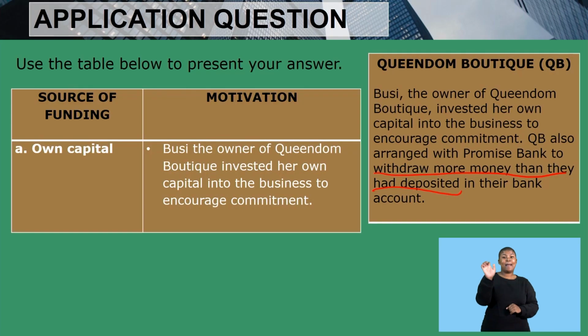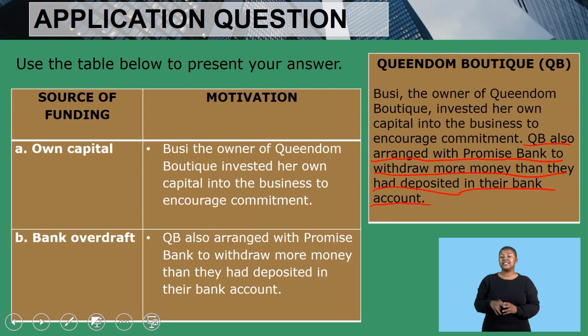With those arrangements being made, this statement qualifies to be a bank overdraft because she arranged with Promise Bank. So you would take the sentence from the beginning up until the end when you quote. So it would be a bank overdraft, with the sentence that says QB also arranged with Promise Bank to withdraw more money than they had deposited in their bank account.